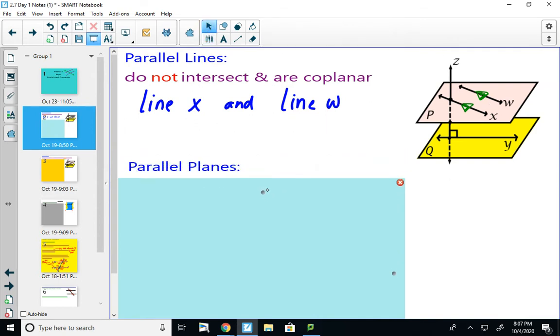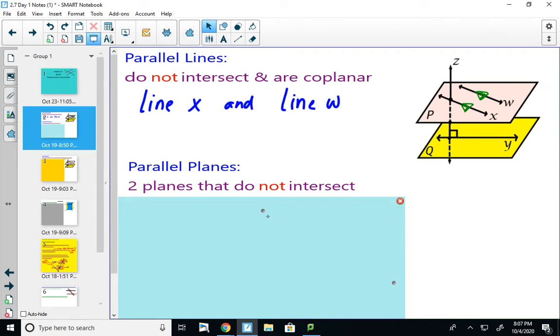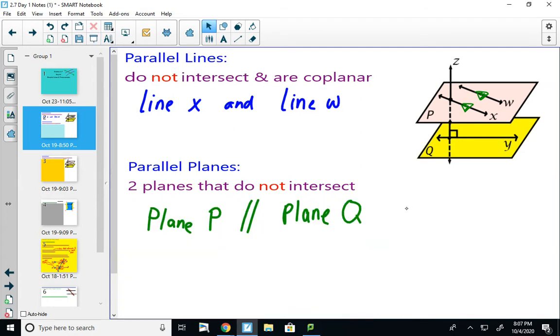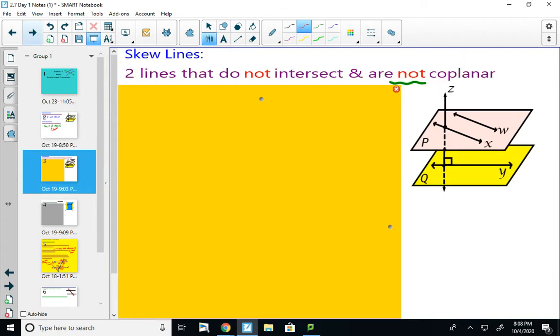Not only can lines be parallel, planes can also be parallel. So, as you can probably guess, parallel planes are just 2 planes that do not intersect. So, in this diagram, plane P and plane Q are parallel. And this symbol that looks like 2 parallel lines means parallel. So parallel is a word that we already knew.